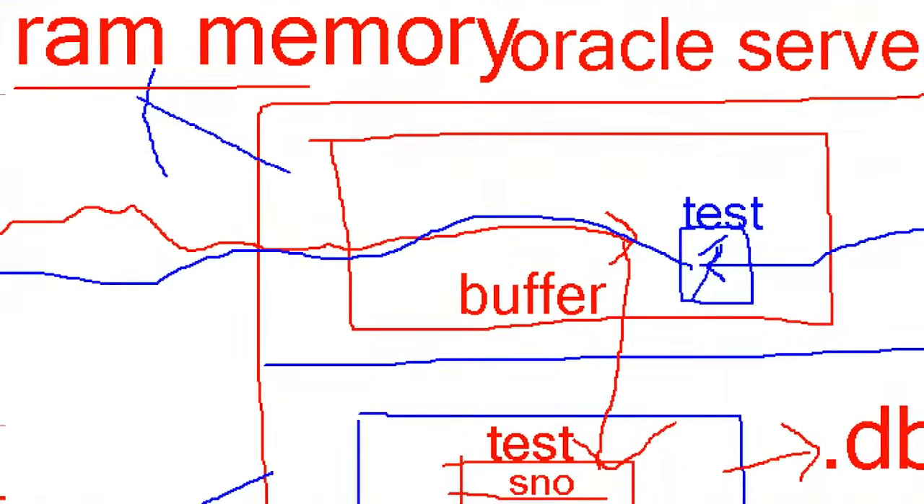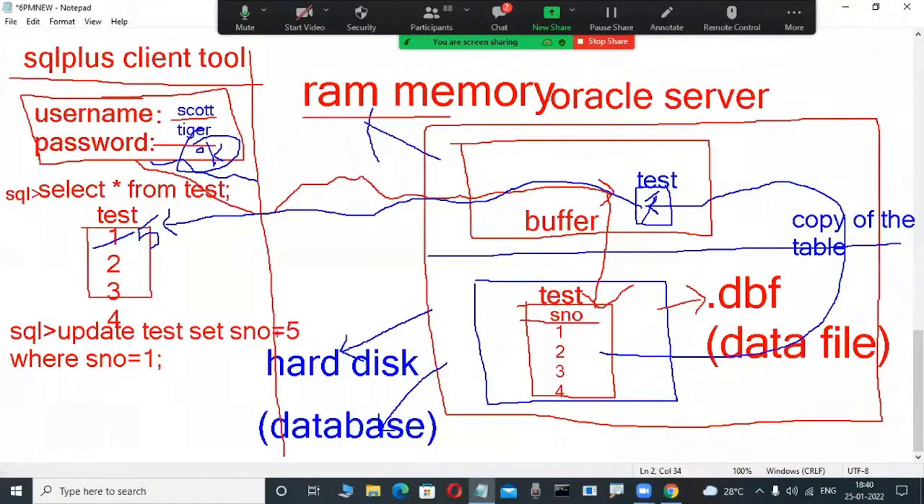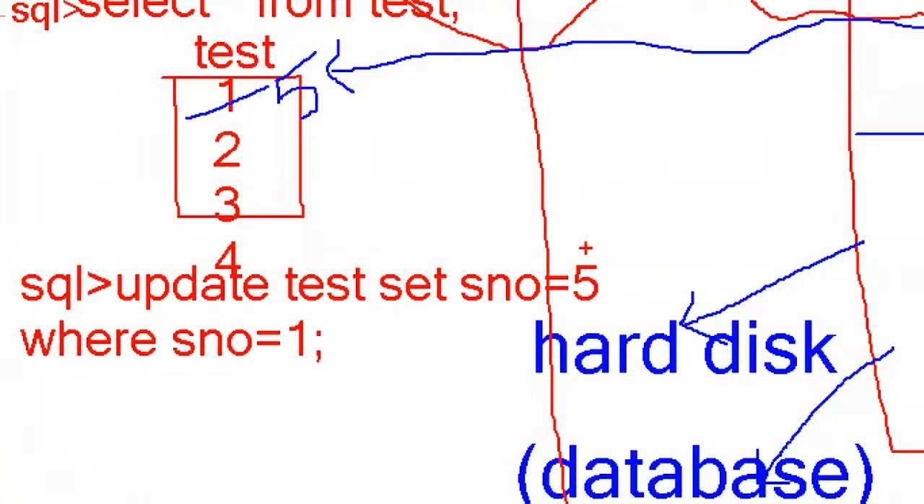Now observe, whenever I use an update command here, what is the new value? 5, very good. Here the new value is 5. What is the old value? 1. The old value is 1.